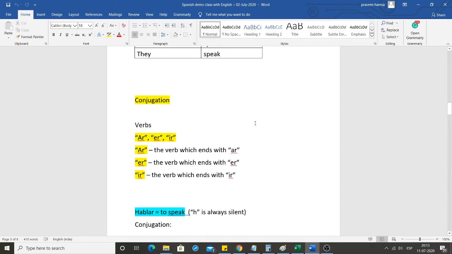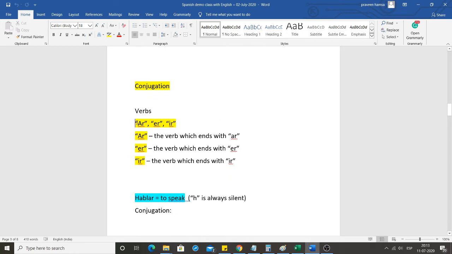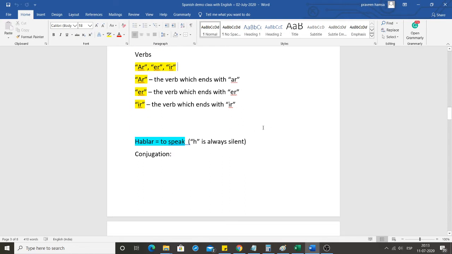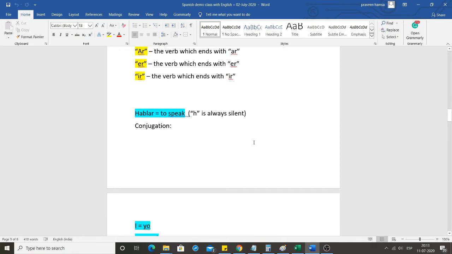In Spanish, we have three types of verbs. Verbs which end with AR, verbs which end with ER, and IR. Now let's look at the speak verb in Spanish. The speak verb in Spanish is hablar, to speak. And H is always silent in Spanish. So it is pronounced as ablar. Now let's see the conjugation rules for hablar.